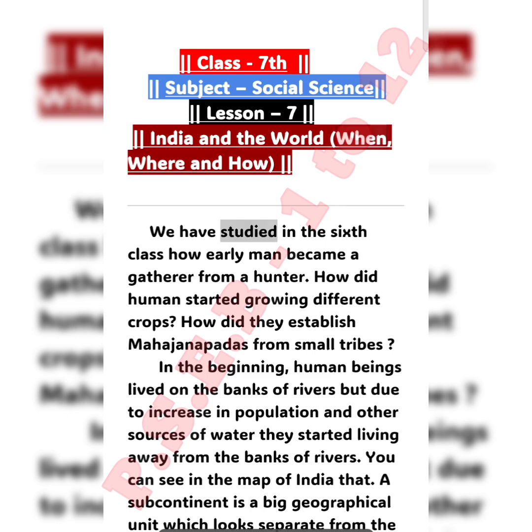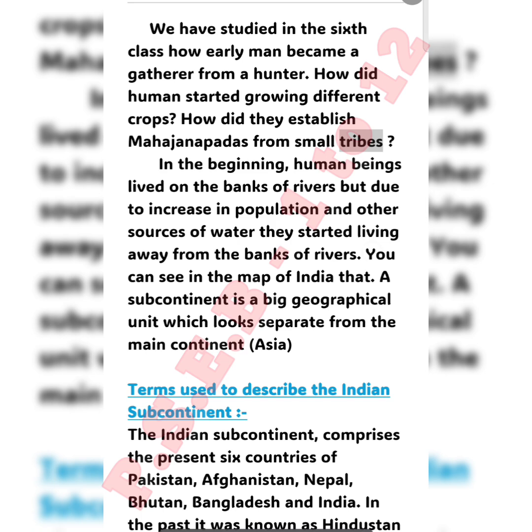We have studied in the 6th class how early man became a gatherer from a hunter. How did humans start growing different crops? How did they establish Mahajanapadas from small tribes? In the beginning, human beings lived on the banks of rivers, but due to increase in population and other sources of water, they started living away from the banks of rivers.